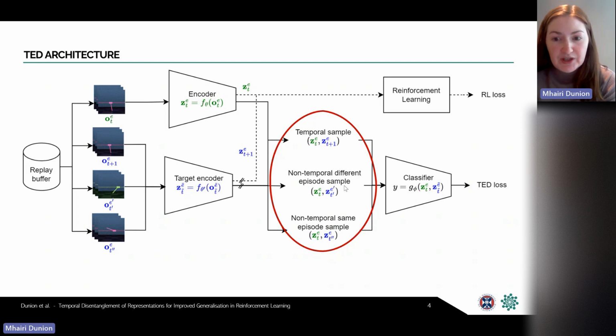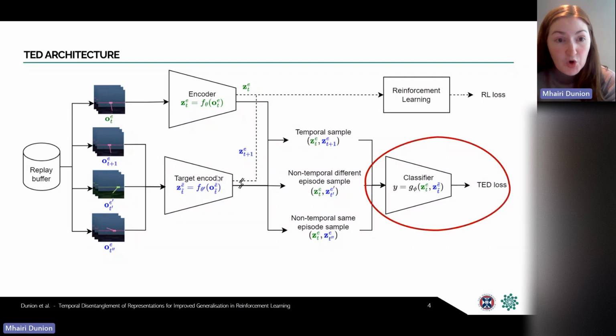We have temporal samples consisting of the standard transition, non-temporal different episode samples, and non-temporal same episode samples. So these 3 types of samples are used to train a classifier to discriminate between temporal samples with a classification label of 1 and non-temporal samples with a classification label of 0, using a binary cross-entropy loss.